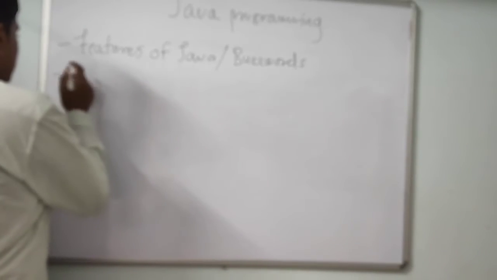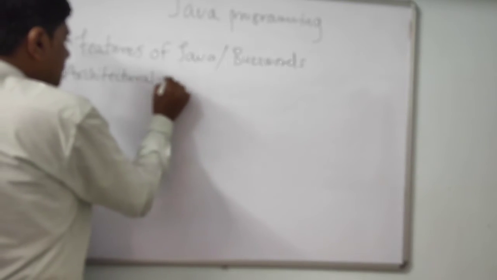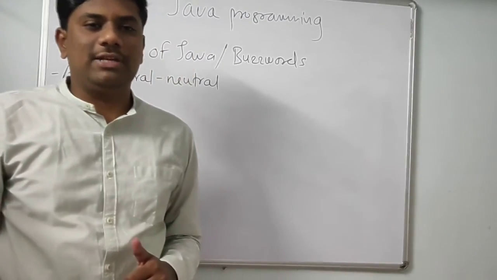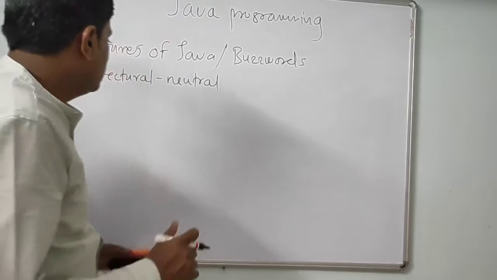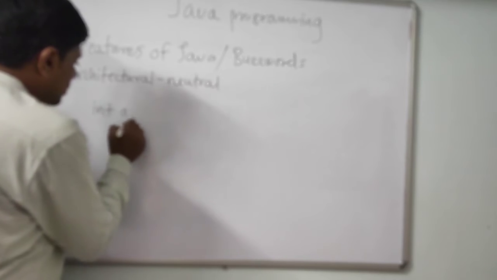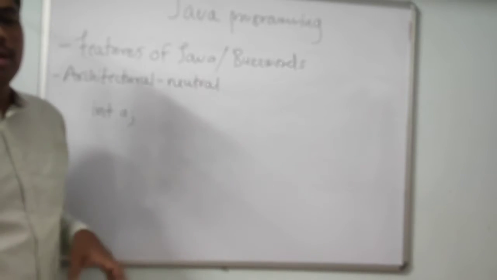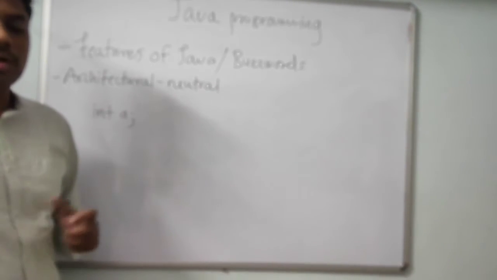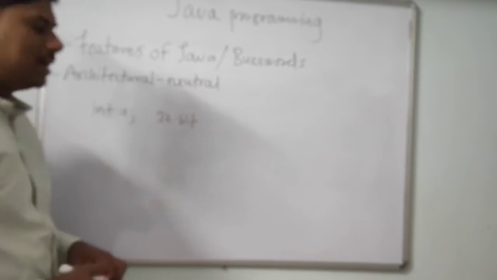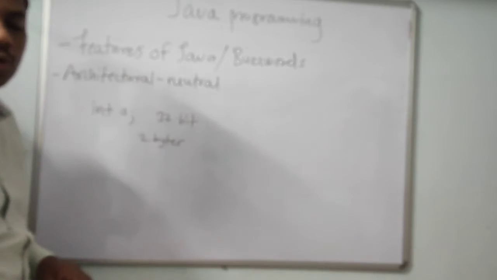Now next, Java is architectural neutral. Java is an architectural neutral language. What does architectural neutral mean? In C, if I have this particular statement in a C program, and suppose I am using a 32-bit compiler, then this int a will take 2 bytes of memory.